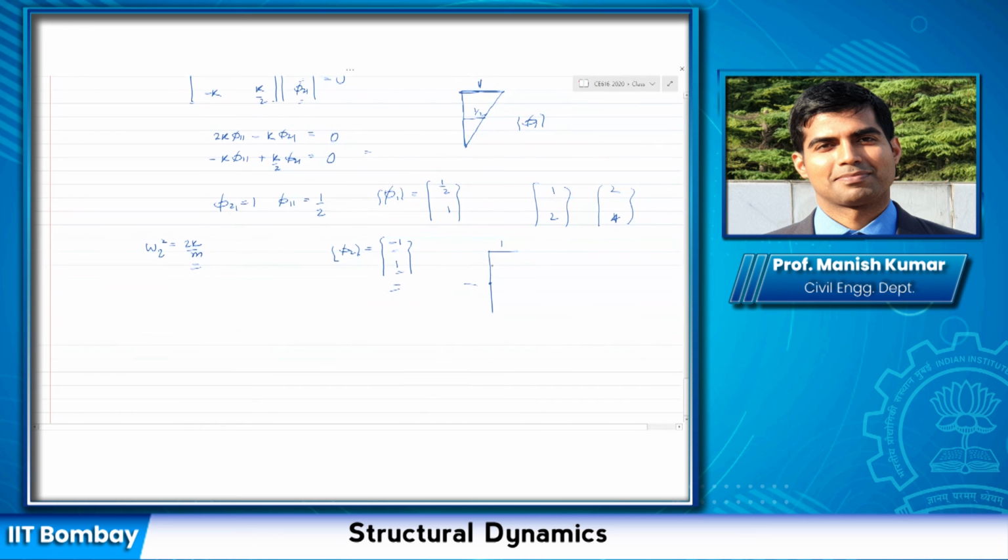So it looks something like this: 1, -1. This is mode shape 2, and mode shape 1 is this, 1 and 0.5. Many times in a problem you would also be asked which is the correct mode shape. All you need to do is substitute the same coordinate and draw to see how the mode shape looks.